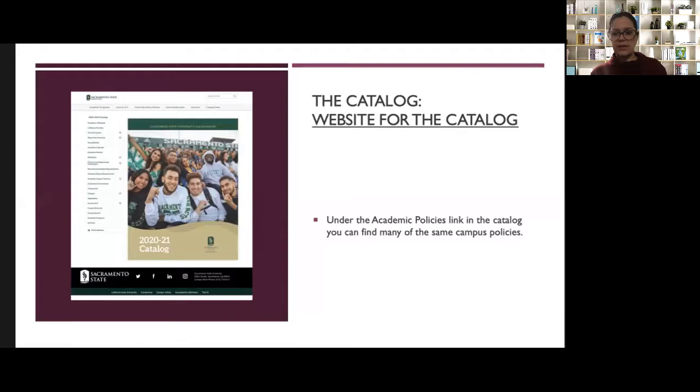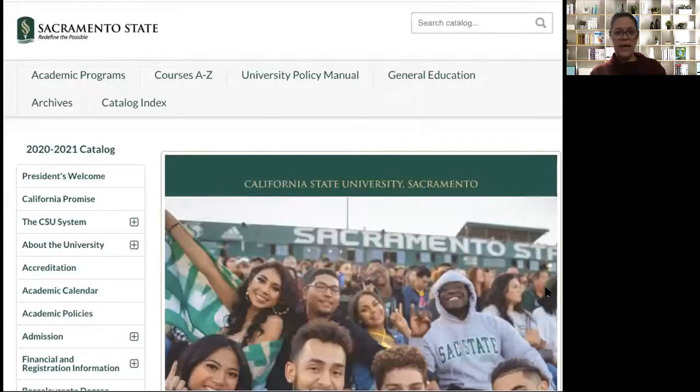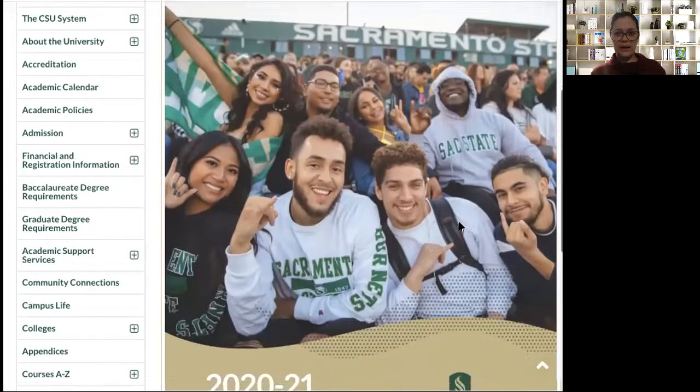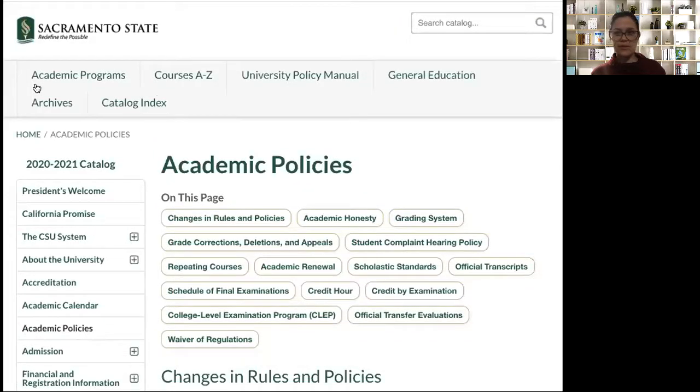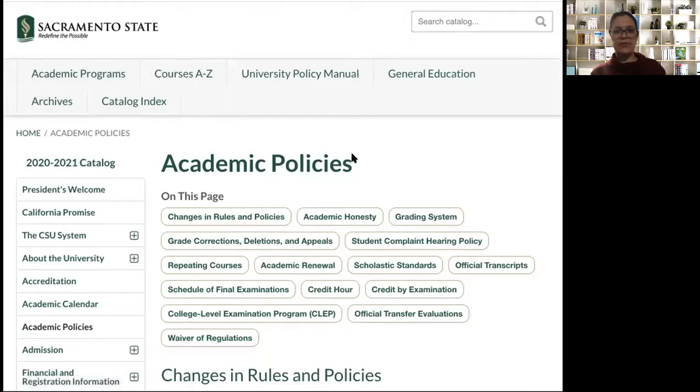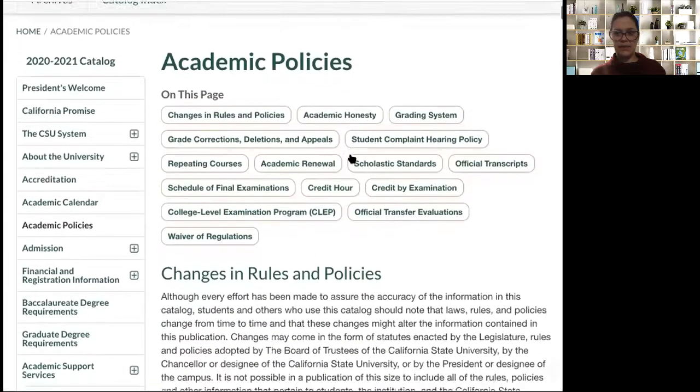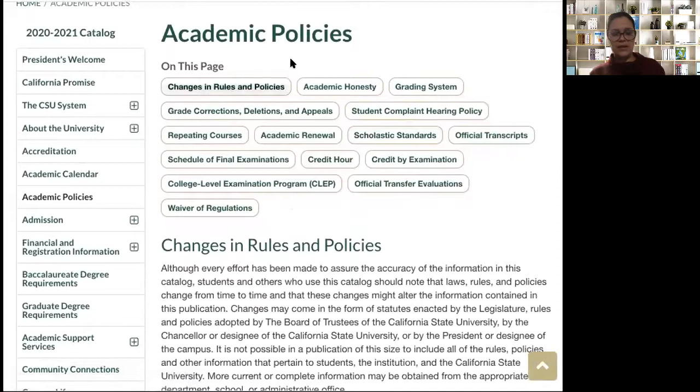So I'm just going to bring this one up too really quickly. And as you can see, if we bring it up here, this is the main catalog. Okay, so as you can see, there are academic policies over here on the left. If you click on that link, you get access to several different policies on campus. So this is not an exhaustive list, so keep that in mind, but this is one of the ways to get some of those policies.